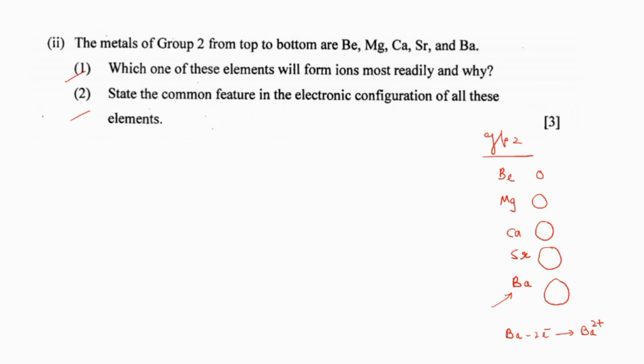Okay. See the next one. State the common feature in the electronic configuration of all these elements. What is a common feature among all these? Yeah, all of them will be having 2 electrons in their valence shell. Why? Because all of them belong to group 2. Got it? See this question.